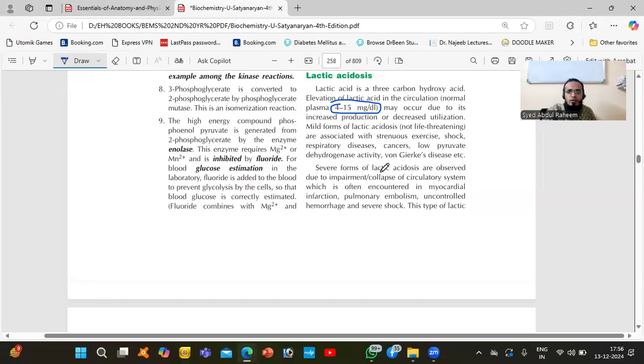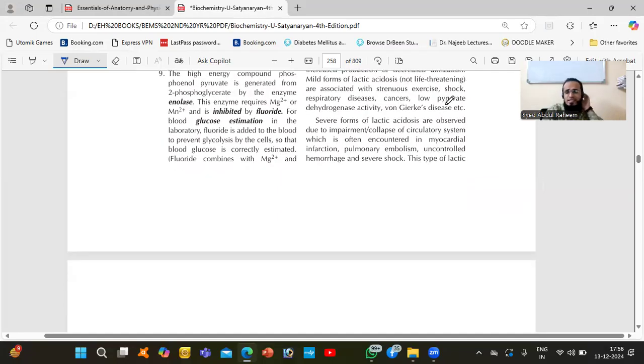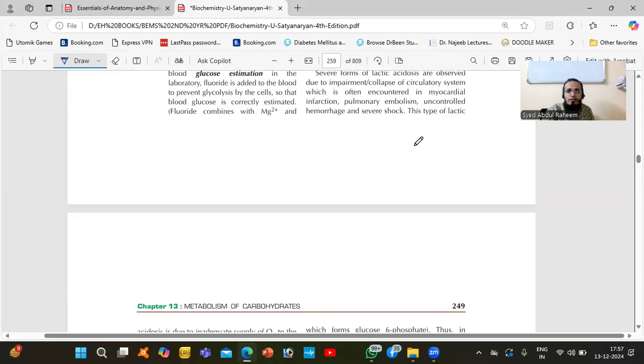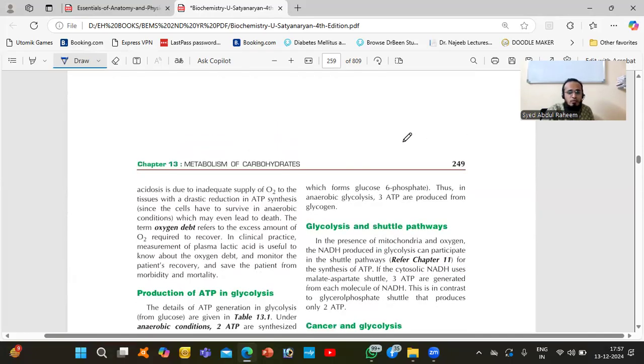Okay. So whenever we do strenuous exercise, shock, respiratory diseases, cancer, low pyruvate dehydrogenase activity, any disease, what will happen? It is very dangerous. Okay. It is dangerous and it will cause many problems for the patient. Okay.